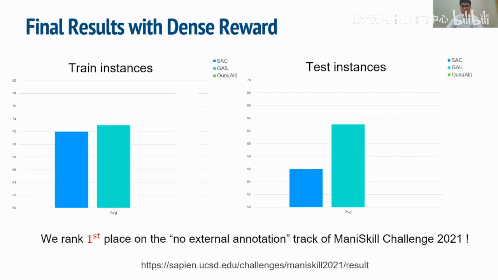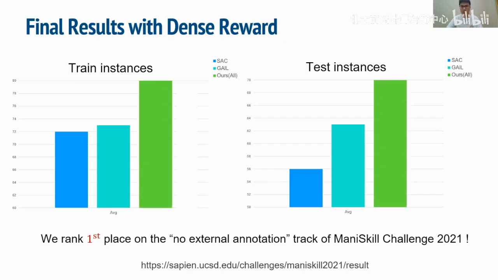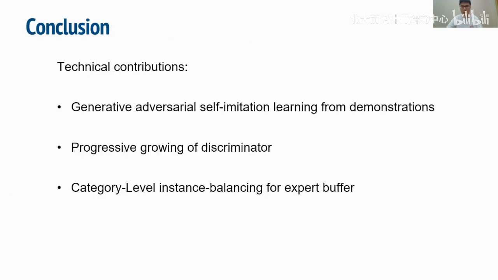For the ManiSkill challenge, we further leverage the dense rewards provided by the original paper. We find that our method with additional dense reward, which ranks first place on the No External Annotation track of the ManiSkill Challenge 2021, can outperform the GAIL baseline by 7% on average across 4 tasks on both training and validation sets. In summary, our proposed techniques exactly pinpoint the bottleneck in category-level imitation learning and thus yield significant performance improvement.